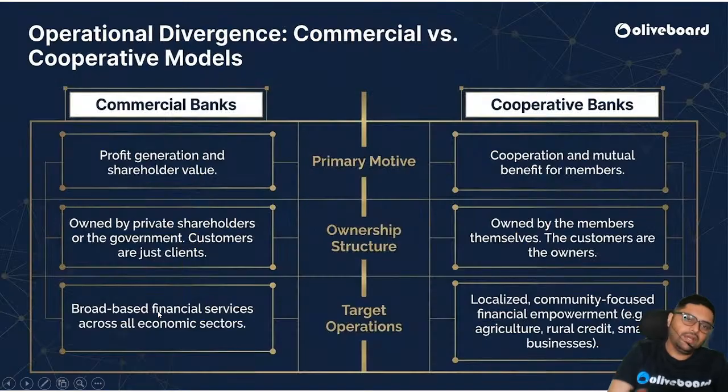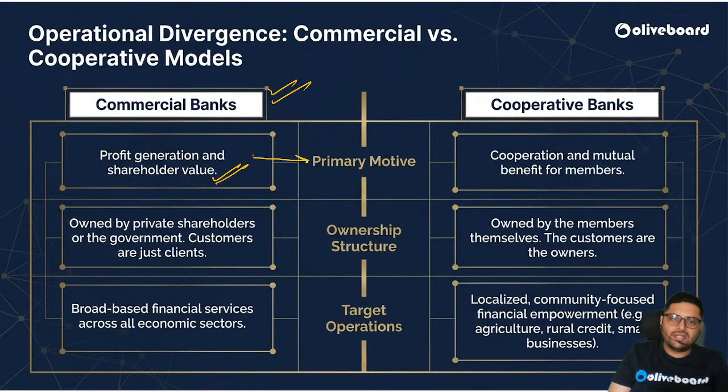Okay, let us go ahead. So we have first commercial banks. Correct? Commercial banks, profit generation and shareholder value. Shareholders' value is the primary motive. Profit generation is the primary motive.